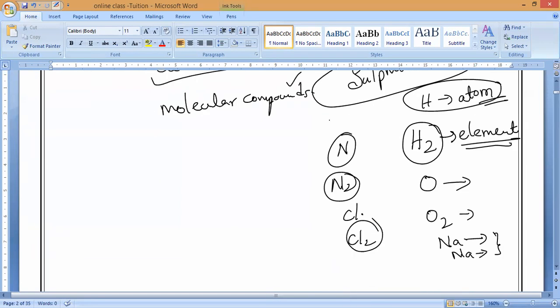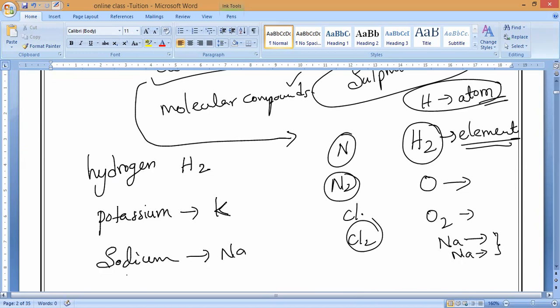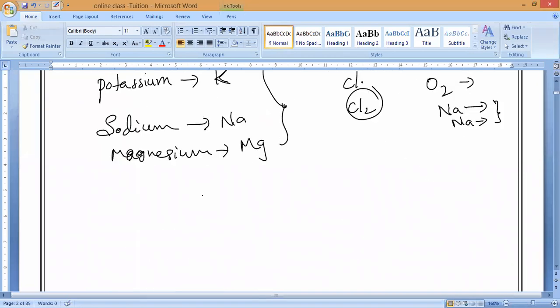Example, elements. Suppose hydrogen. What is the chemical formula? H2. I'm talking about elements, not atoms. Next, potassium. What is the symbol? K. Sodium? Na. Magnesium? Mg. So this is the chemical formula of elements. Correct or not?